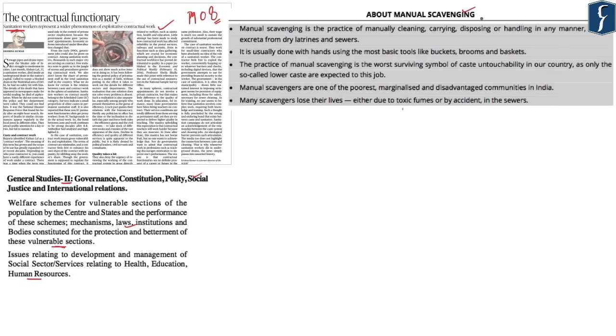Now, the issue of manual scavenging was covered in detail in the September 2018 issue of Focus. Manual scavenging is defined as the practice of manually cleaning. Manually means with use of hands and not with use of any equipment. So manual scavenging is the manual cleaning, carrying, disposing or even handling in any manner human excreta from dry latrines and sewers.